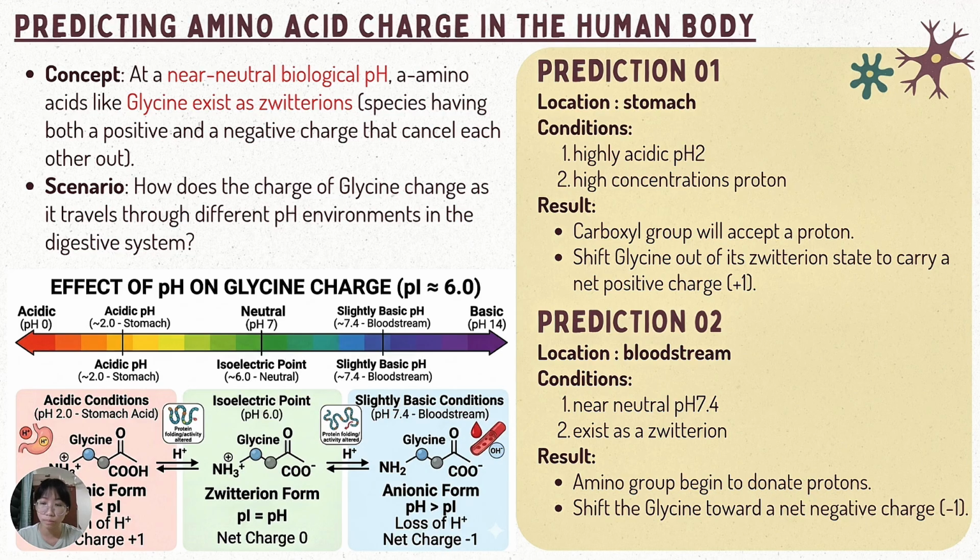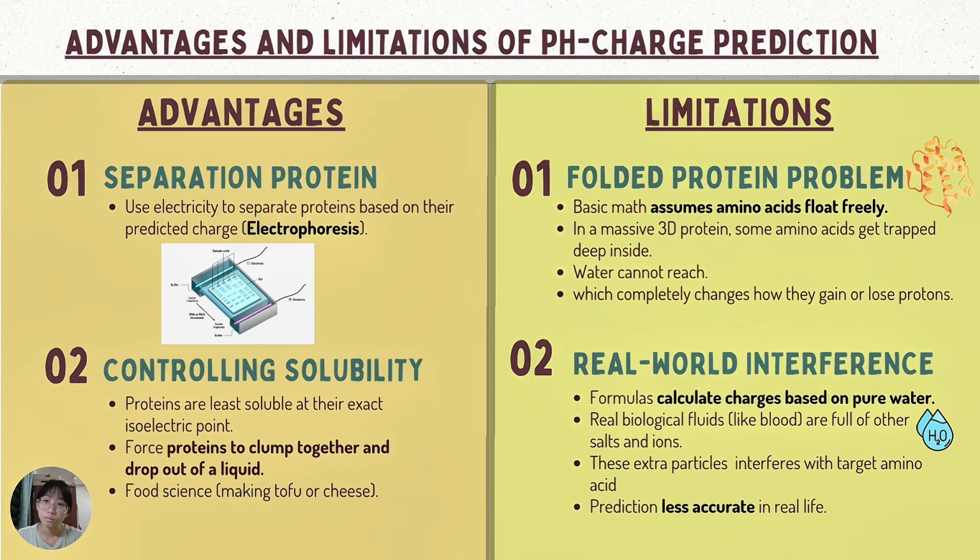In the near-neutral bloodstream, pH 7.4, it remains as a zwitterion, but as pH rises, it begins to donate protons, shifting toward a net negative charge. Understanding this shift is the key to predicting how amino acids behave in different biological environments. Next, we'll explore the logic and the limits.